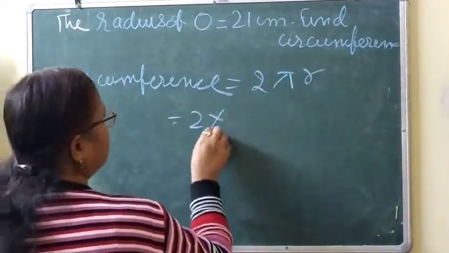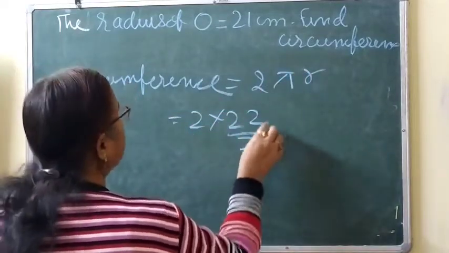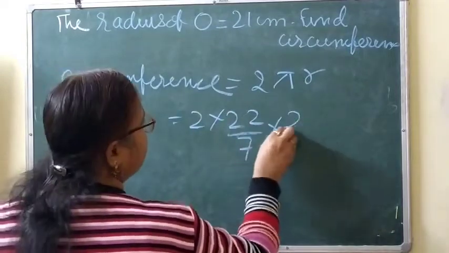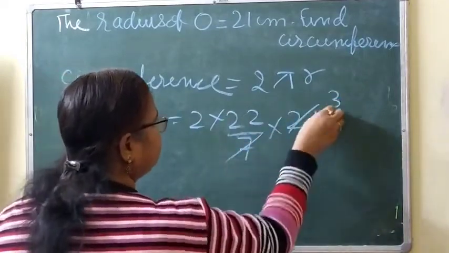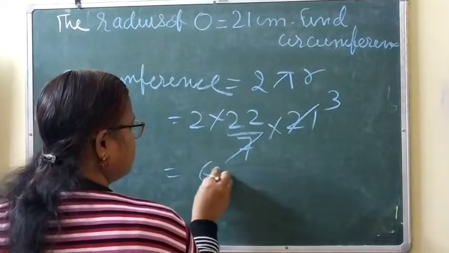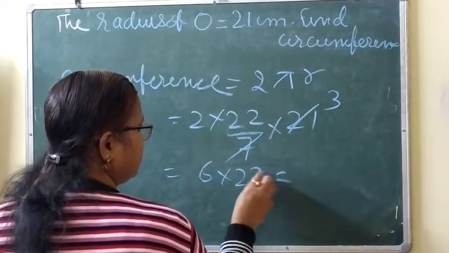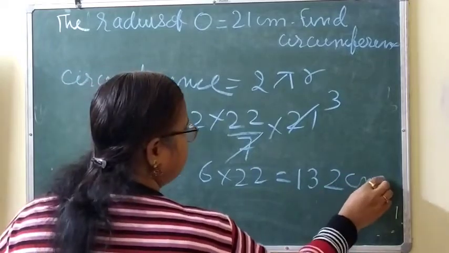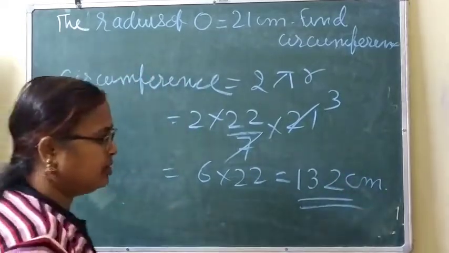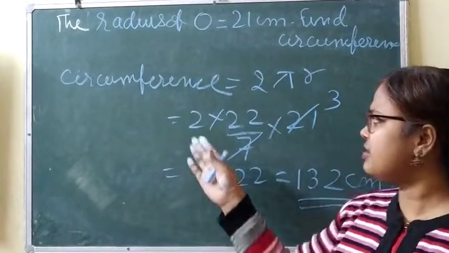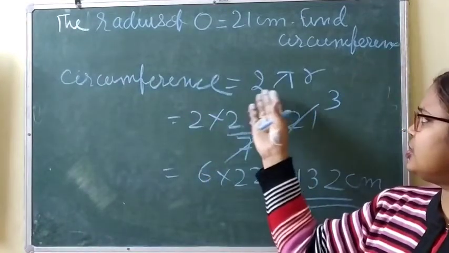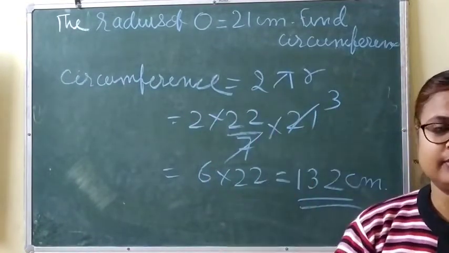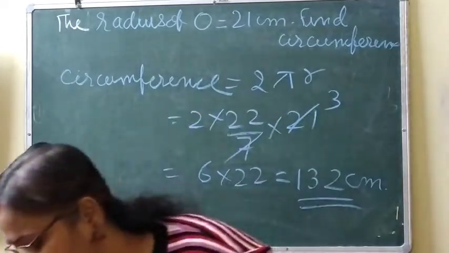So 2 pi is 22 by 7 and r is given 21. 3, so 6 into 22 is 132 centimeter. Answer. Okay, it is not difficult, very easy. Just write the formula and substitute the value. Now next.